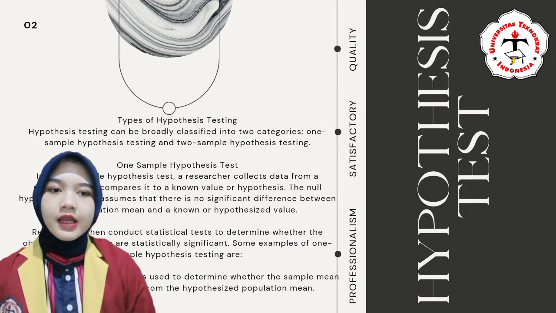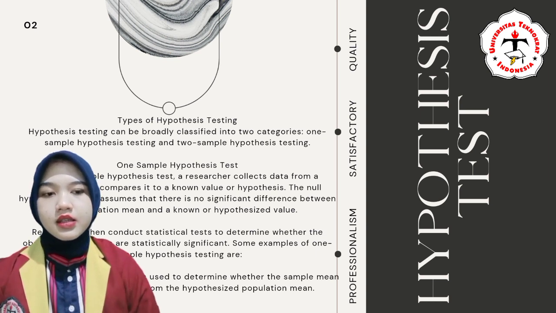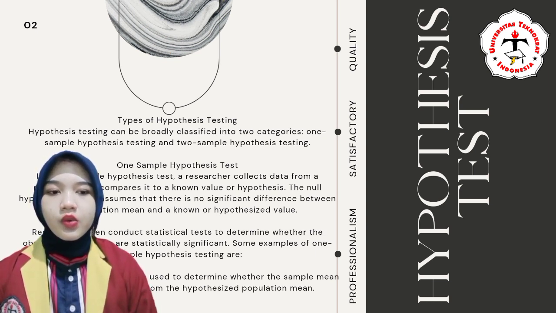Types of hypothesis testing. Hypothesis testing can be broadly classified into two categories: one sample hypothesis testing and two sample hypothesis testing. In a one sample hypothesis test, researchers collect data from a population and compare it to a null value hypothesis. The null hypothesis usually assumes that there is no significant difference between the population mean and a null hypothesis value. Researchers then conduct statistical tests to determine whether the observed difference is statistically significant.